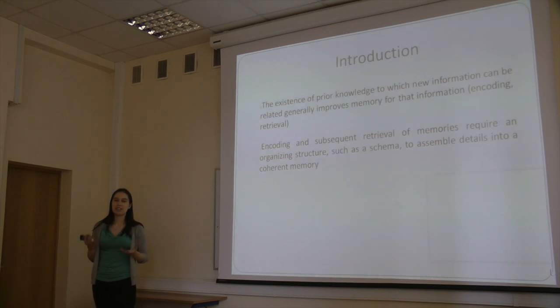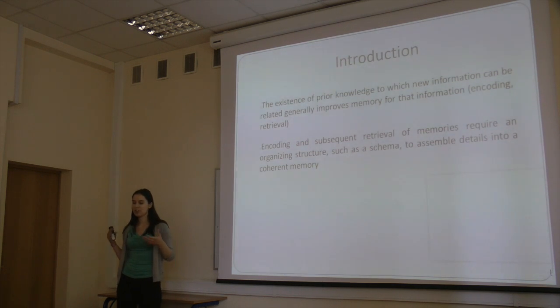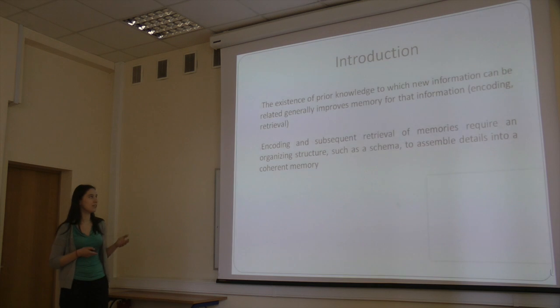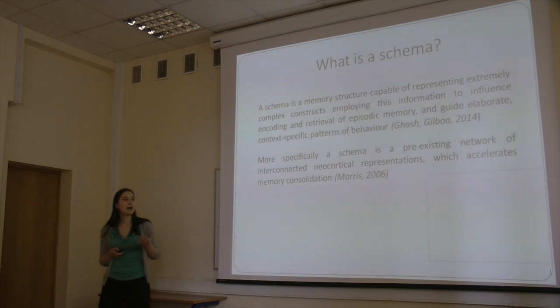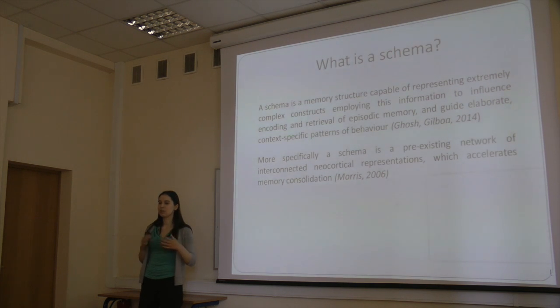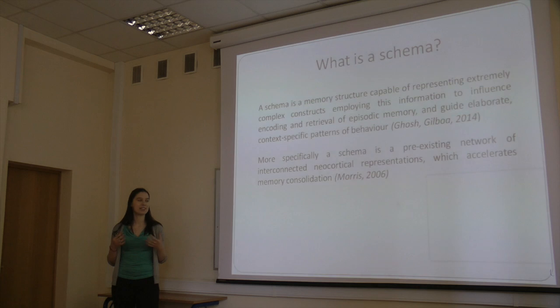It has long been established that the existence of prior knowledge to which new information can be related generally enhances memory for that information: for encoding, for retrieval, for memory-guided behavior, and so on. We can call this prior knowledge, organized like a strong memory structure representing complex constructs based on our previous knowledge, a schema.